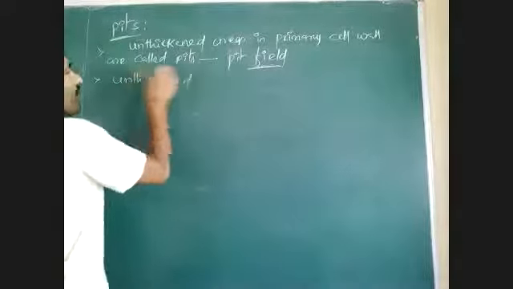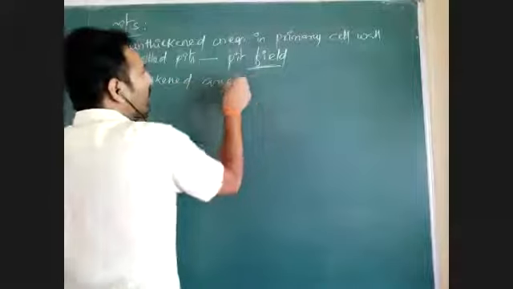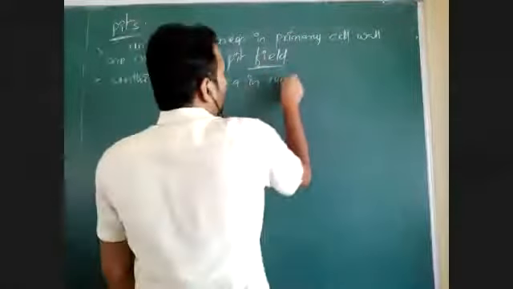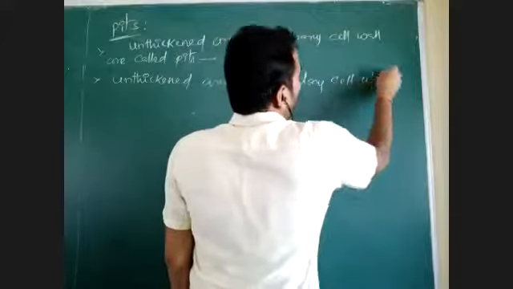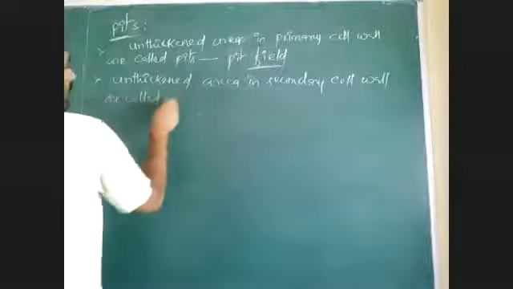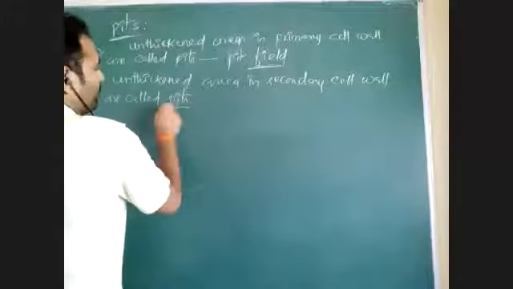The same unthickened area in the secondary cell wall is called pits. Unthickened areas which are present in the secondary cell wall are called a pit.